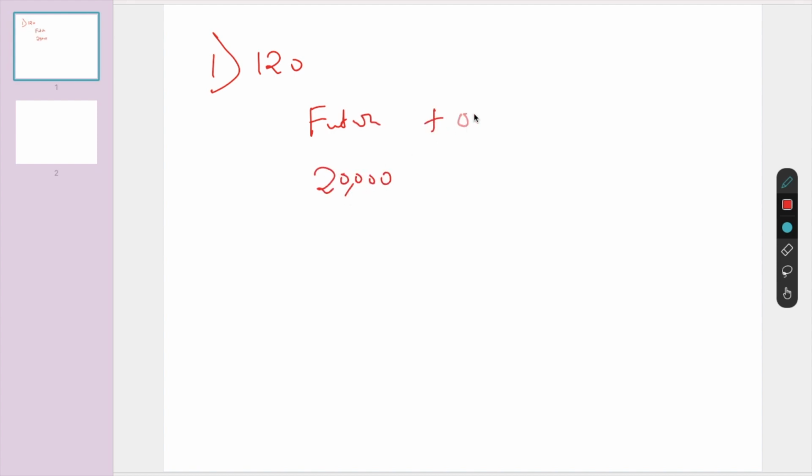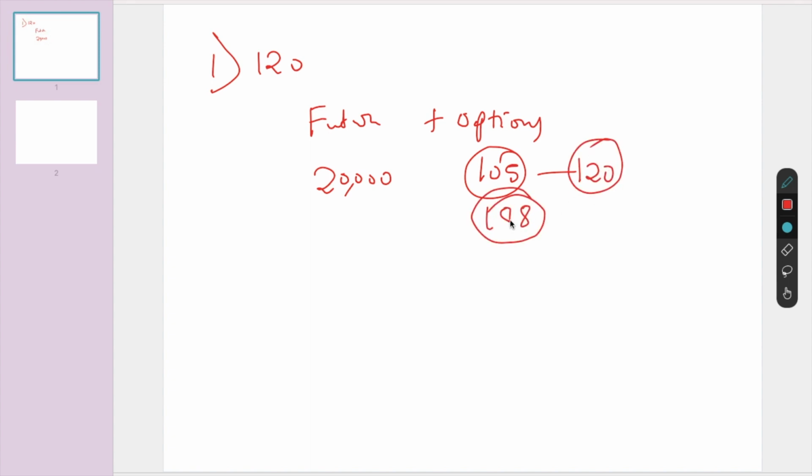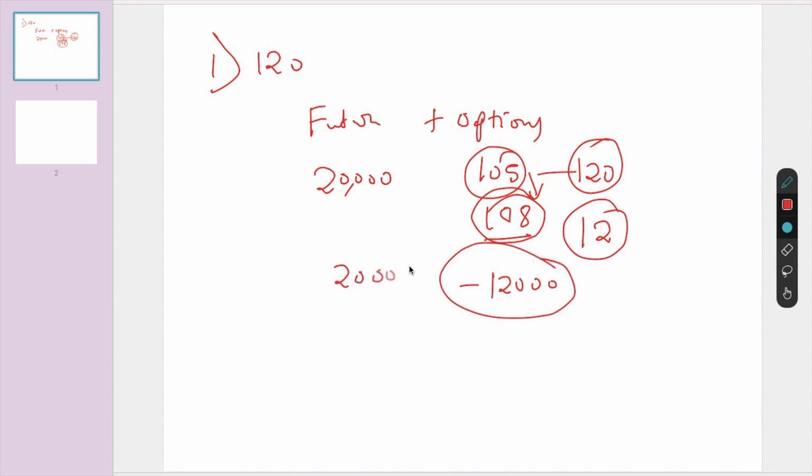But what is the profit in options? See, you sold one call option at 105, but it expired at 120, and your break even is 108. Until 108, there is no tension for the option seller. But anything above 108 to 120, there is a gap of 12 rupees. 12 rupees is a loss, 12,000 is a loss. So 20,000 is a profit here, 12,000 is a loss.